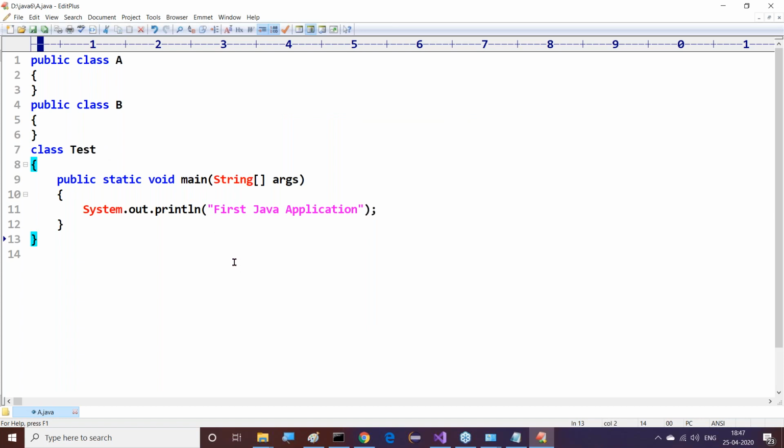A, B, Tester. Now tell me, out of these 3 classes, which classes are public? A and B are public. Understand it clearly now. As per the rule, if any class is public, then the file name must be the public class name .java. But here 2 classes are public.